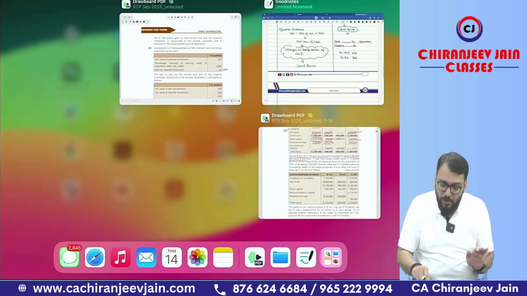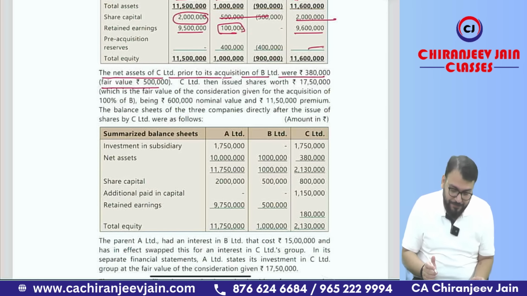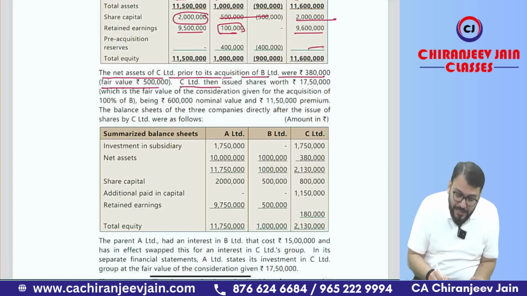Okay, sir. I'm just writing all the information in the solution so that I don't miss out any particular point. C Limited then issued shares worth rupees 17,50,000, which is the fair value of consideration given for the acquisition of 100% of B Limited.